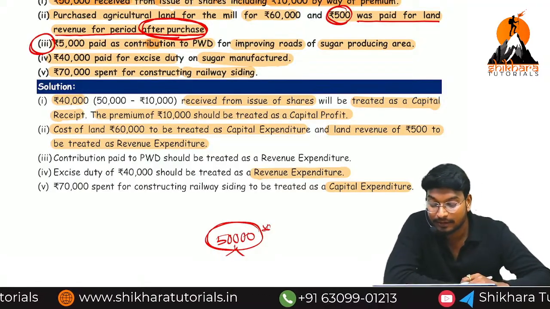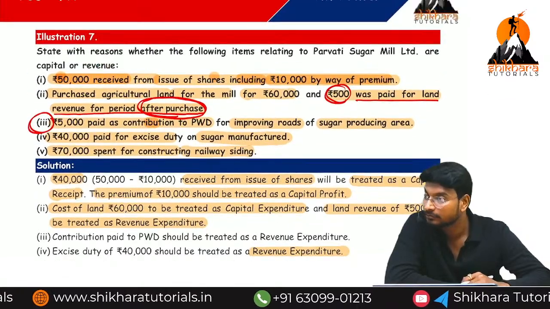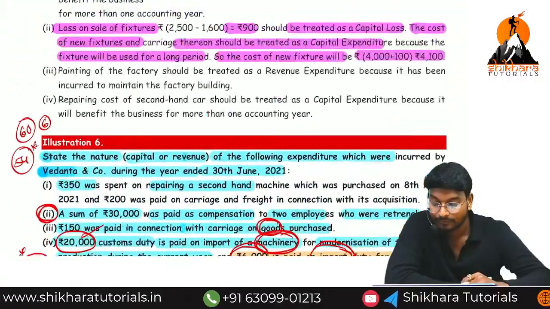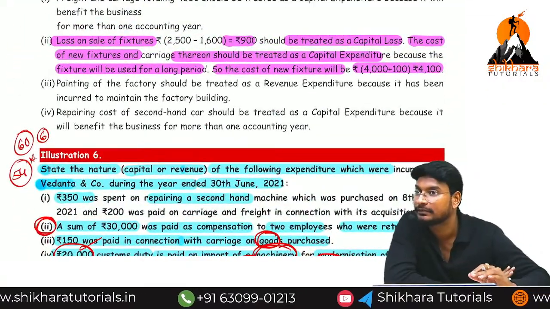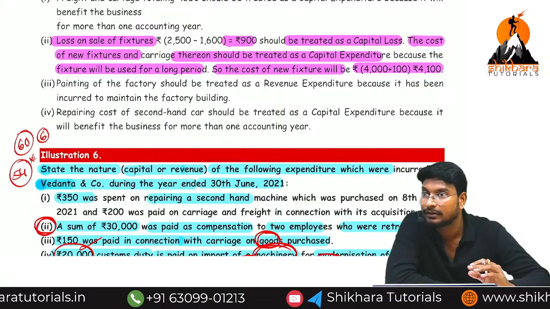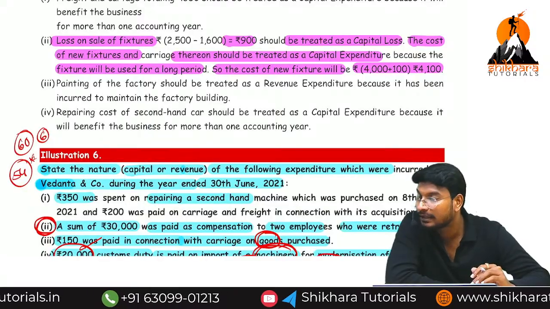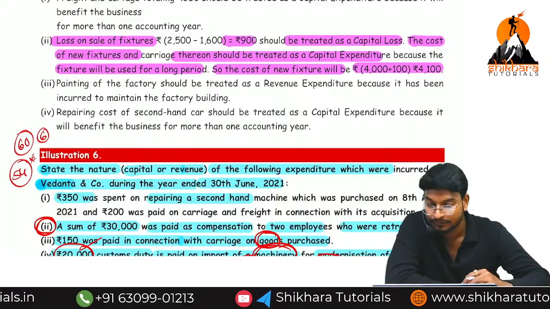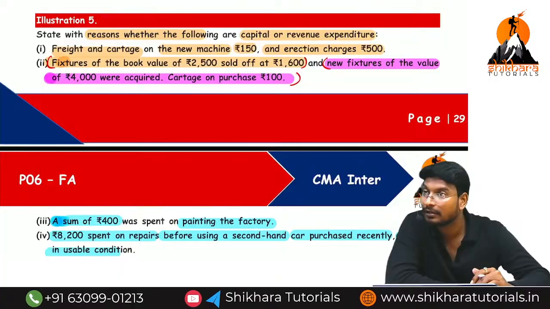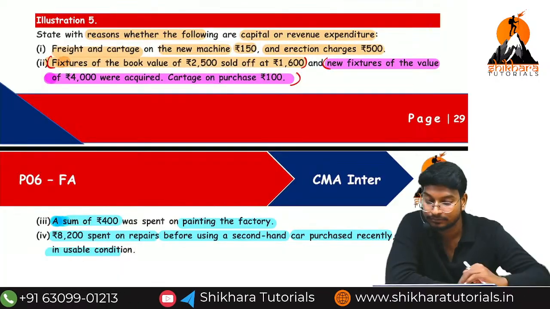Shall I disclose all the things? To conclude, capital expenditure is an asset. Revenue expenditure is a normal expense. Capital receipt is a liability. Revenue receipt is an income. Are you getting the point? Is there any doubt? So shall I show the examination question?